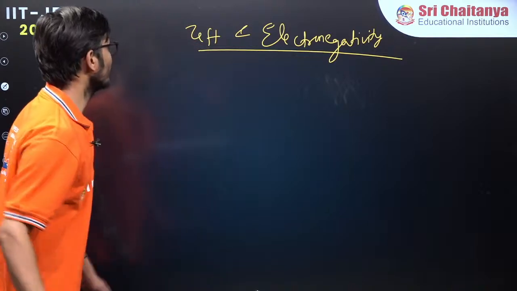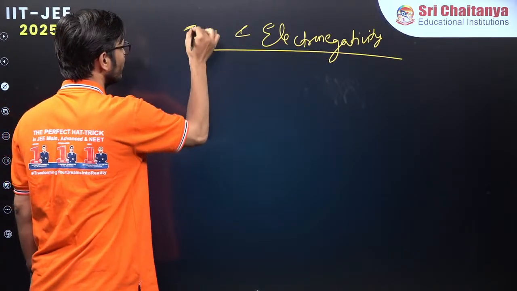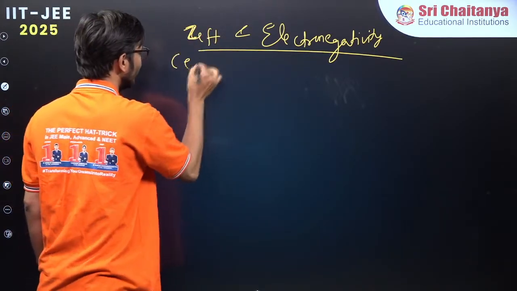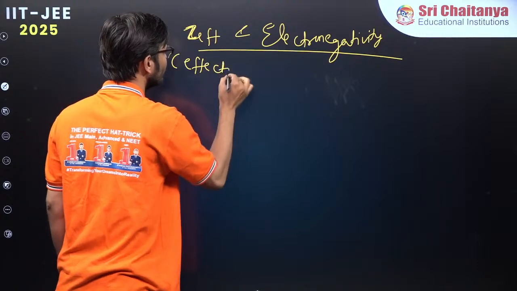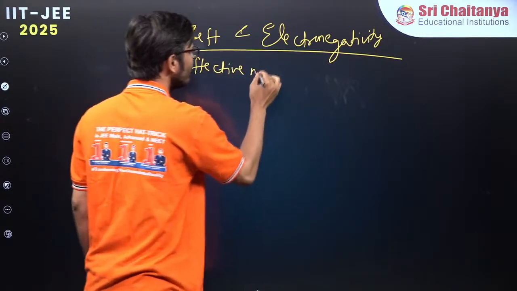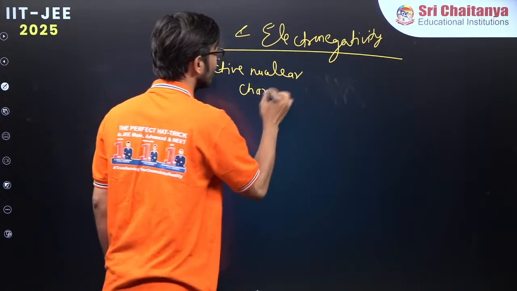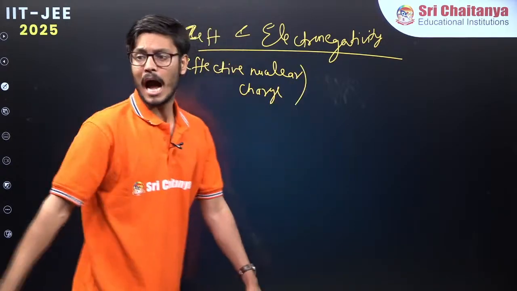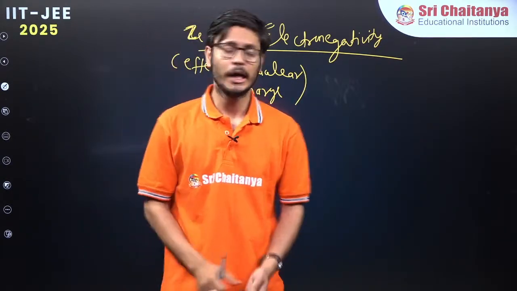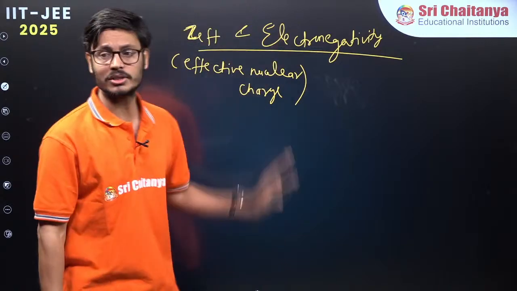What is Z effective, sir? I have written Z effective. Z effective is called the effective nuclear charge. So before I start with the redox reactions, I want to quickly go through effective nuclear charge and